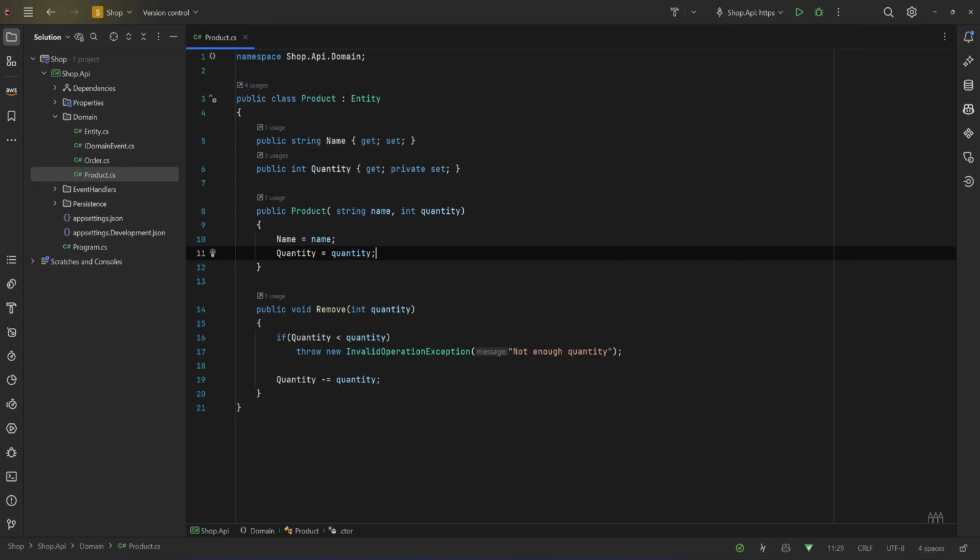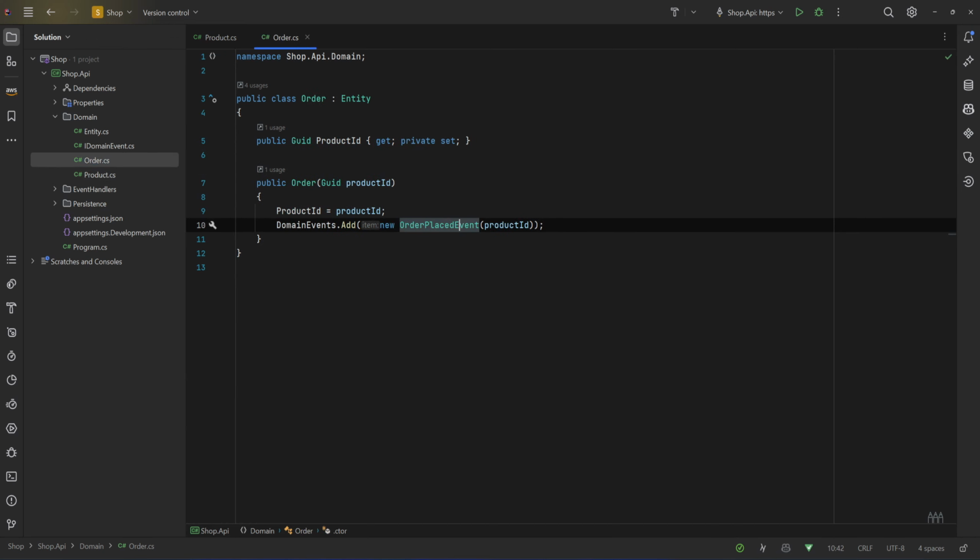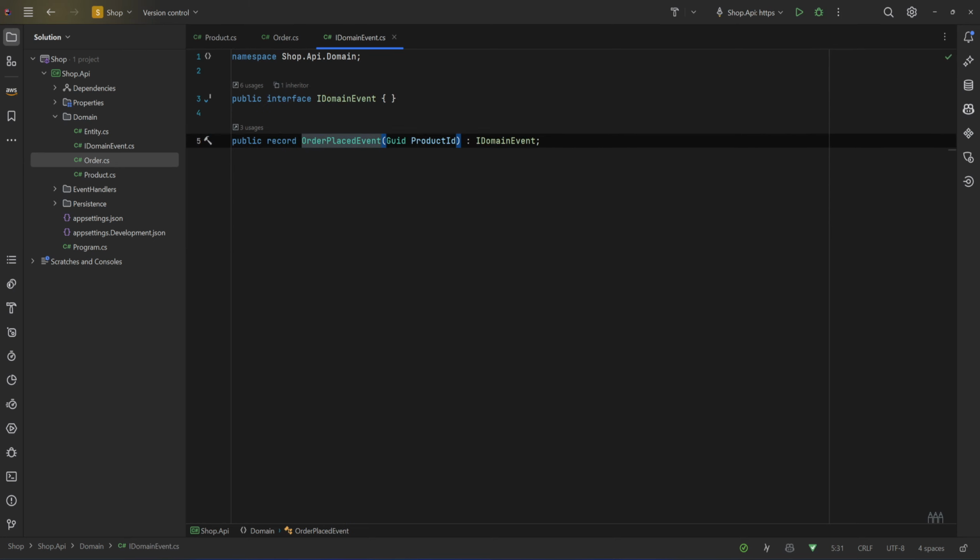So we have a product entity and it has a name and a quantity, and we have a remove method that takes a quantity to remove and removes it from the total quantity. And then we have an order, and in our scenario, when we create an order, we pass a product ID, so each order can have only one product at the quantity of 1. And when we create the order, we add to the domain events a new order placed event, which, as you can see, only holds the product ID.